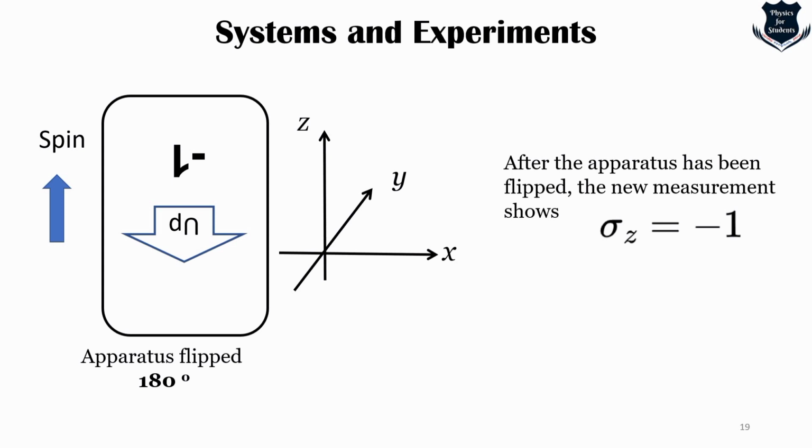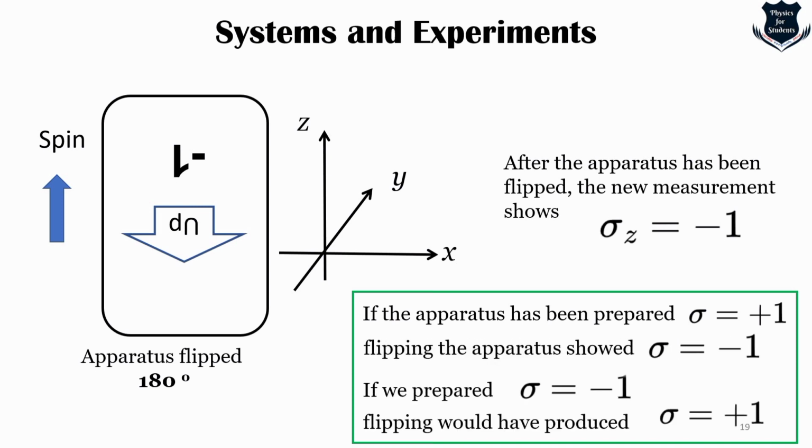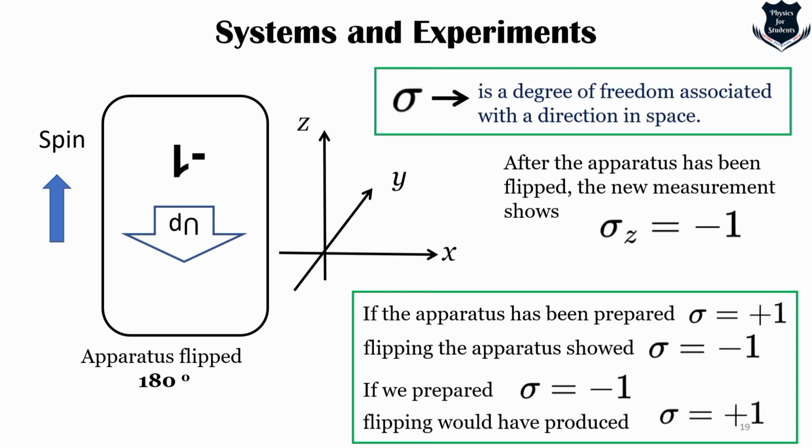Similarly, if you originally prepared -1, then it will come to +1. We will see that. So if the apparatus has been prepared with sigma equals +1, it would go to -1. If you prepared -1, the flipping would produce +1. So from these results, we conclude that sigma is a degree of freedom that is associated with a sense of direction in space. Right? So it is a degree of freedom and it moves according to the direction of space.